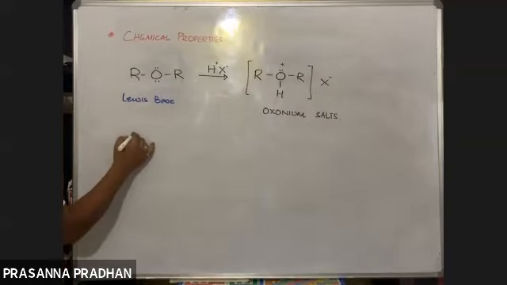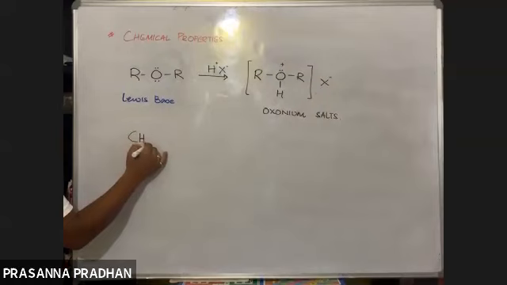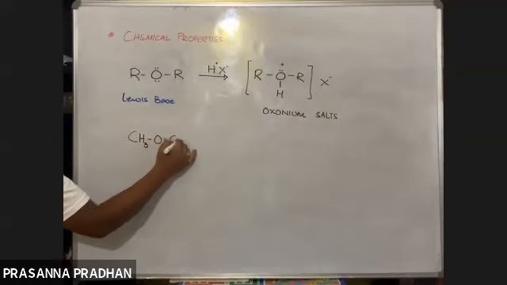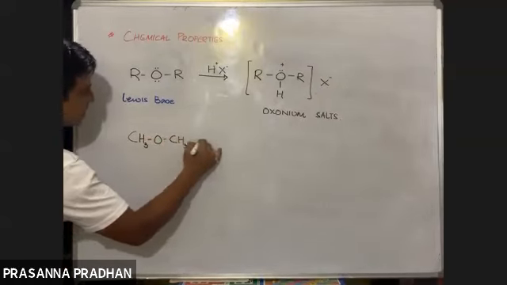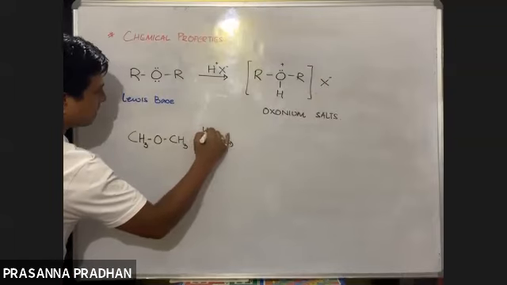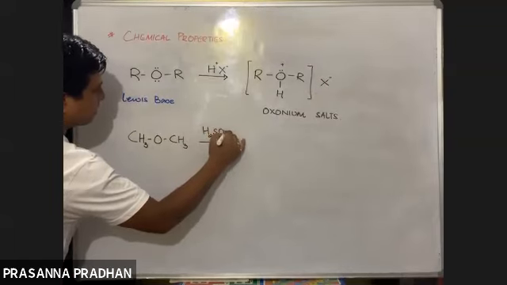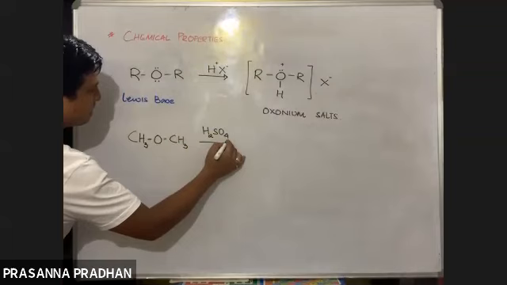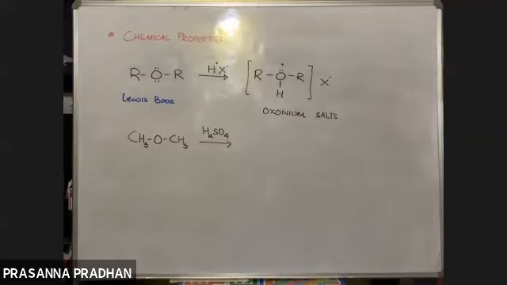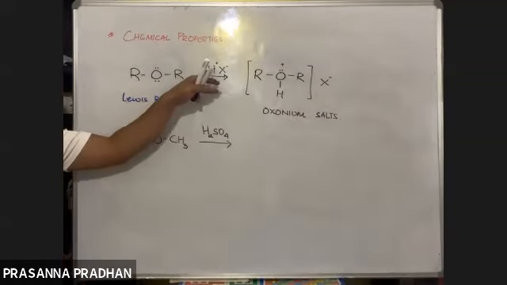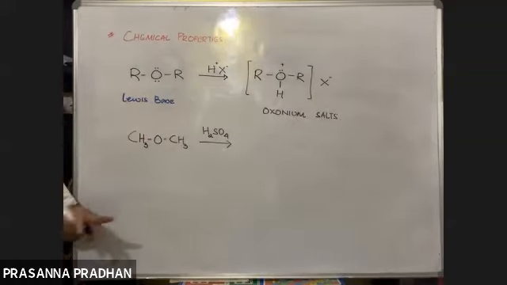For example, if I have CH3OCH3 and H2SO4, what do you think will be the product? So protonation होगा यहाँ पर, any acid तो दिया proton donor, so proton यहाँ लगेगा oxygen में.